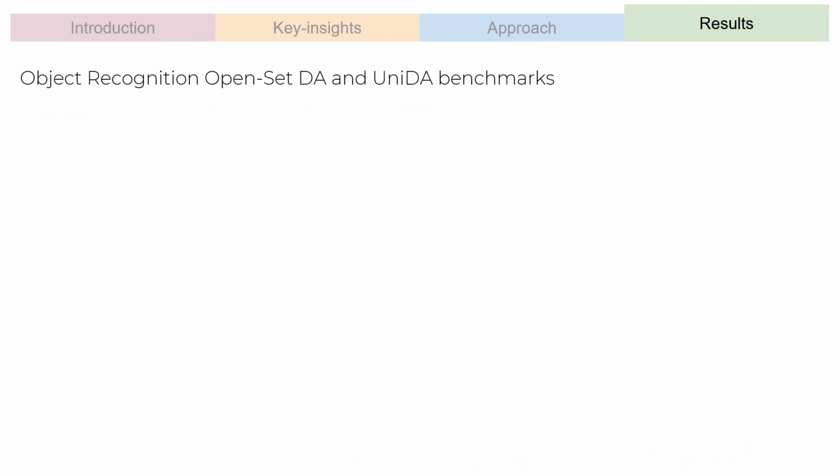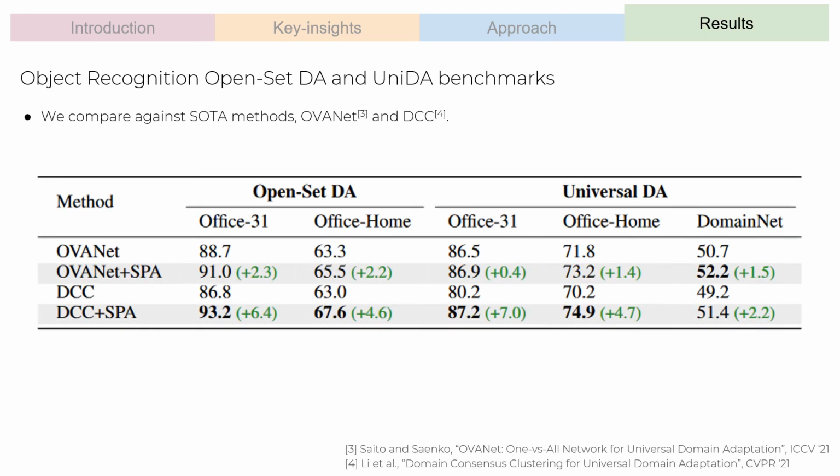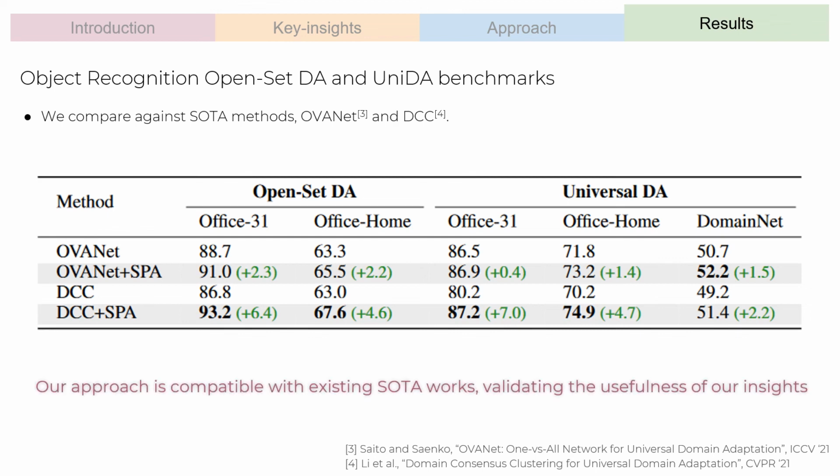Now, we discuss our results. We report on standard object recognition benchmarks for Open-Set and Universal DA, comparing against recent state-of-the-art methods OpenNet and DCC. We observe consistent and significant improvements that highlight our compatibility with existing works and validate the usefulness of our insights.